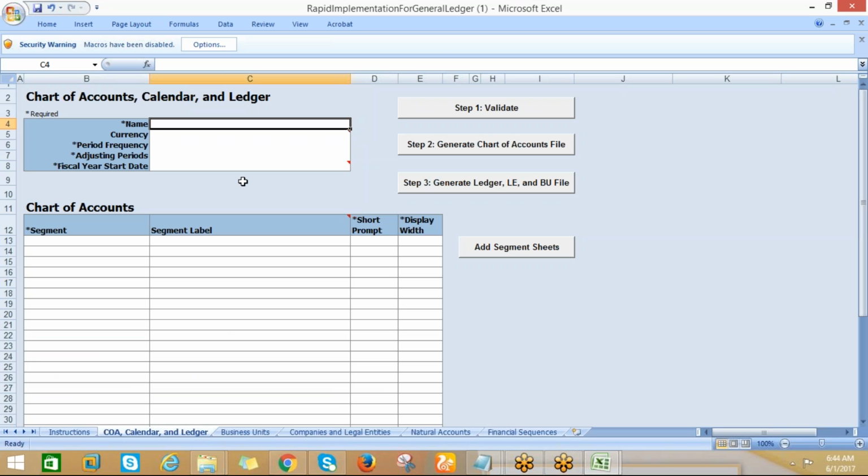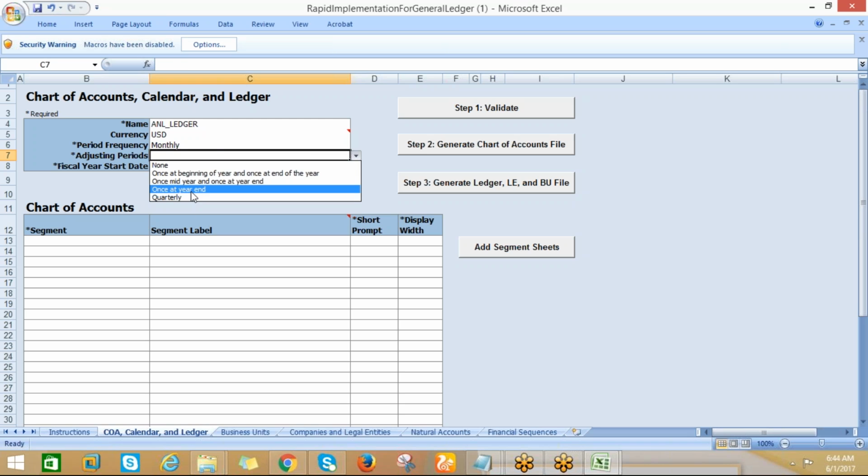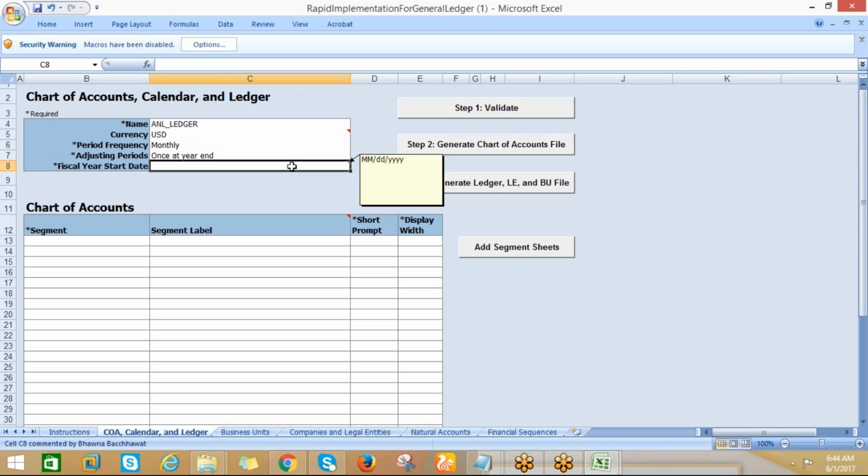Here we can give the name ANL. I can give the ANL ledger. Currency USD, period frequency monthly, additional periods. You can go for one set year end. So the financial year, financial start date, I can give 001/2017.